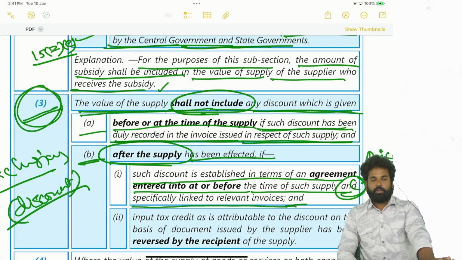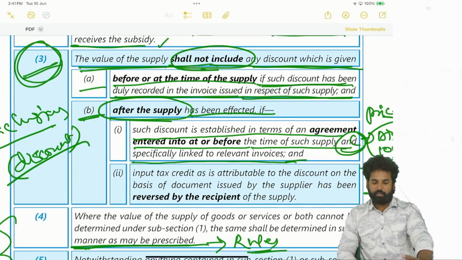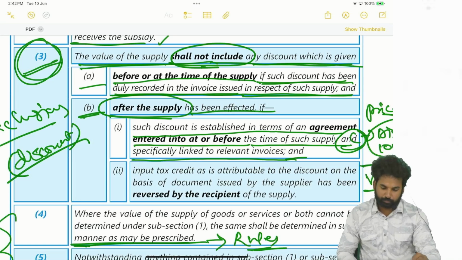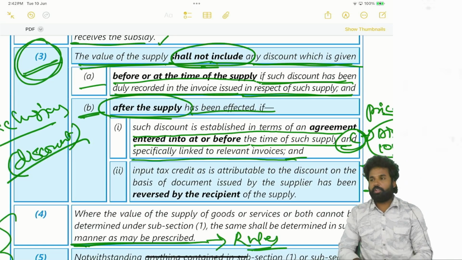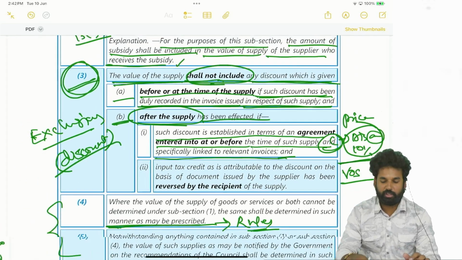Okay, right. See, if it is post supply discount, then 3 conditions must be satisfied in order to exclude such discount from the value. What are those 3 conditions? First is agreement must be there, and it must be prevailing at the time of supply. Second one is it shall be linked to a particular invoice. And third one is ITC claimed by the recipient has to be reversed. So if these 3 conditions are satisfied, then in such cases discount shall be excluded.